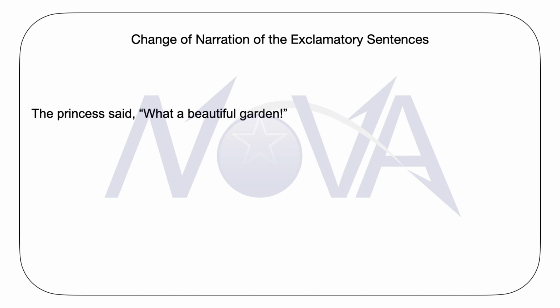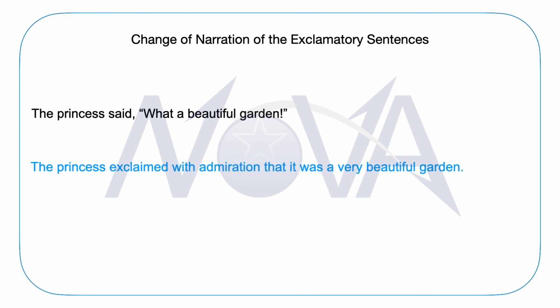You can easily understand this sentence when I put its indirect narration before you, which is: the princess exclaimed with admiration that it was a very beautiful garden. I strongly recommend using a word like very in this sentence because the original sentence, which is what a beautiful garden, contains a powerful feeling of admiration. So please take care of this feeling.